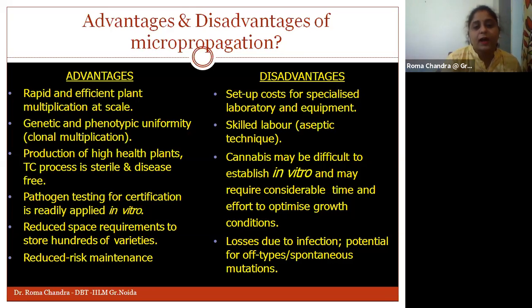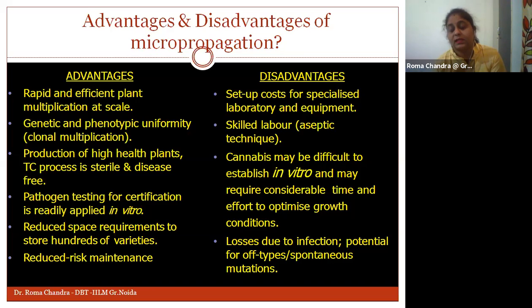Okay, and there is the production of high health plants, because what we need are plants which are sterile and disease free. So micropropagation helps us to produce such plants. Pathogen testing can also be done in the in vitro state, and we can pick only those cells which are in a pathogen free state. Obviously, when we go with micropropagation, the space requirement is comparatively very low. We can store hundreds of varieties in a small space, and the maintenance risk is also low compared to other methods.